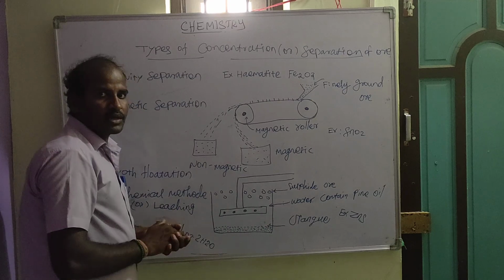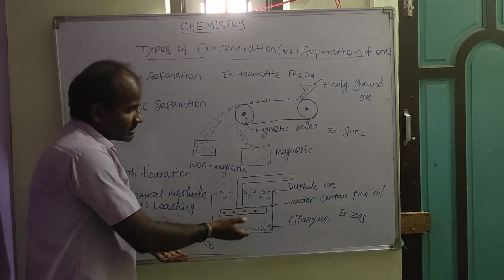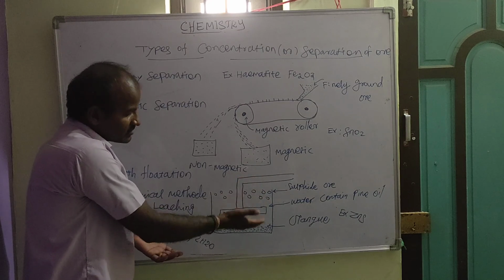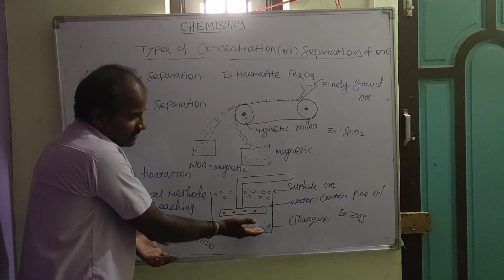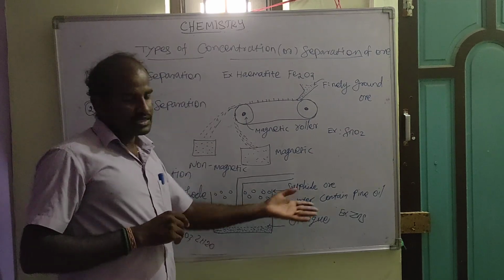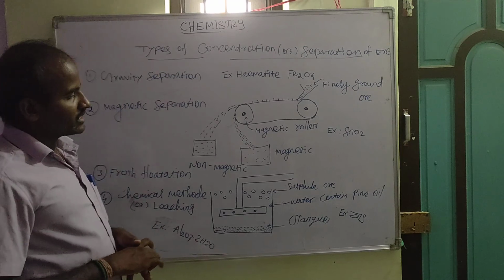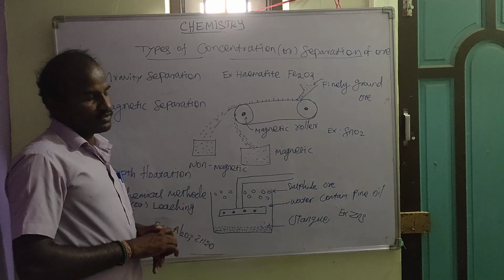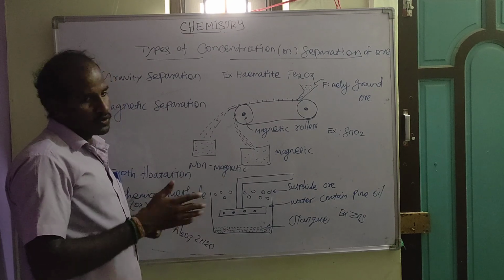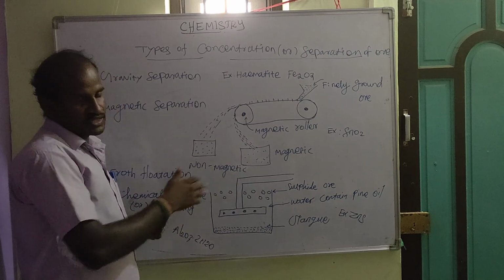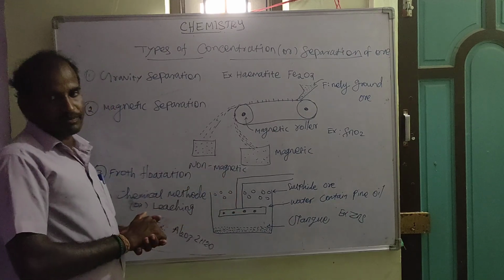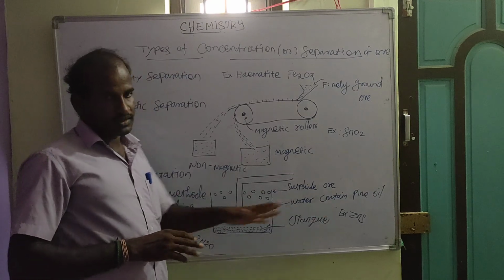Why do the gangue particles settle down here? Because compared with the sulfide ore, they are of high density. That's why they settle down under the water. The best example here is zinc sulfide. Zinc sulfide is called zinc blende. What is zinc blende? Zinc blende is one of the best, most important ores of zinc. So by this method we carry out the concentration or separation of zinc blende.